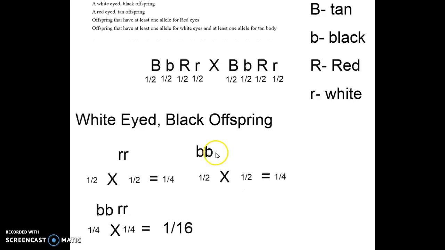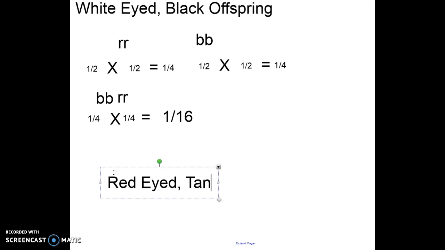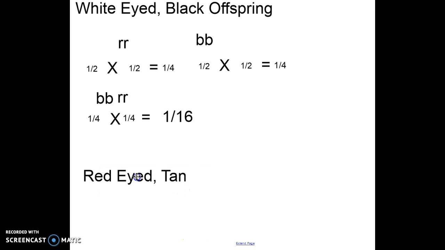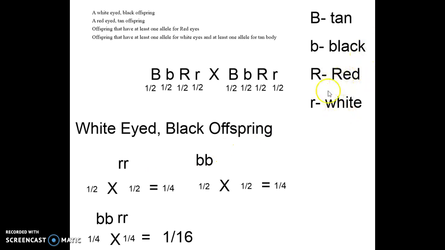Let's try red-eyed tan offspring. So, red-eyed tan. Okay? So how do I get a red-eyed offspring? Well, if we go back to our key here, red is created by the dominant allele, a capital R. So these parents were both red-eyed and tan.